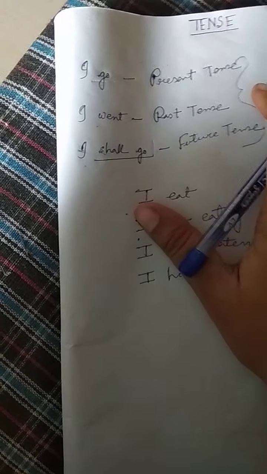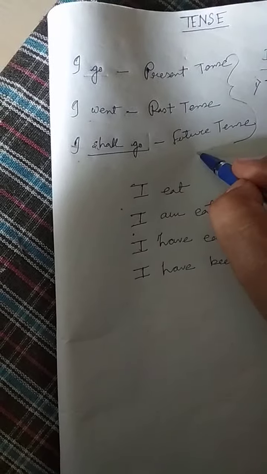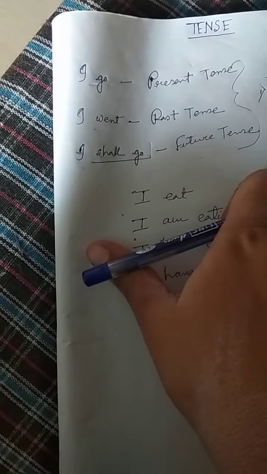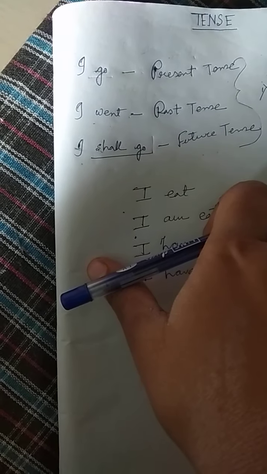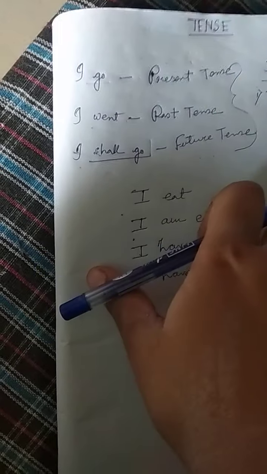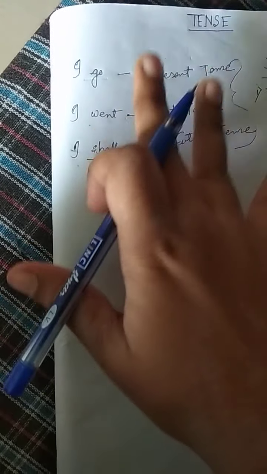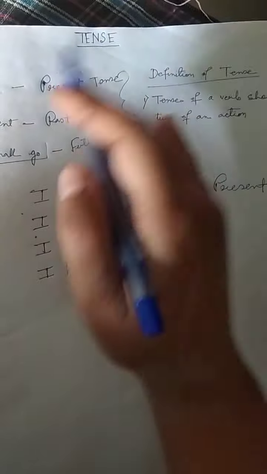So how many kinds of tenses are there? There are three kinds: present tense, past tense, and future tense. So if you are asked what the definition of tense is, the first definition would be that the tense of a verb shows the time of an action. There are three main tenses: present, past, and future.